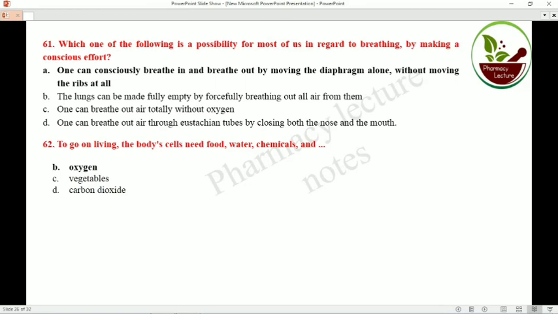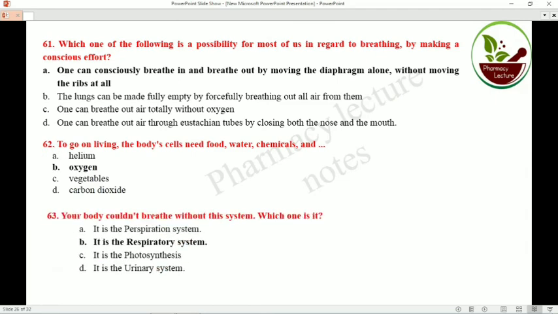To go on living, the body cells need food, water, chemicals and oxygen. Your body could not breathe out in this system. Which one is it? That is the urinary system. Correct answer is urinary system, because in other systems, perspiration, respiration or photosynthesis, breathing is possible, but in the urinary system your body could not breathe out.